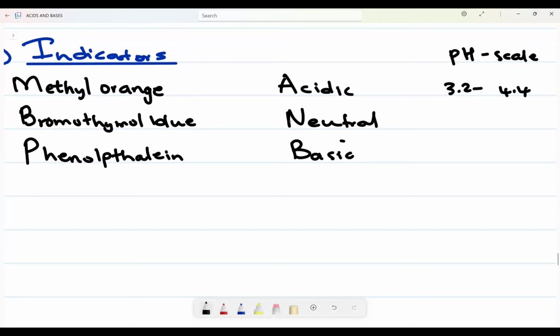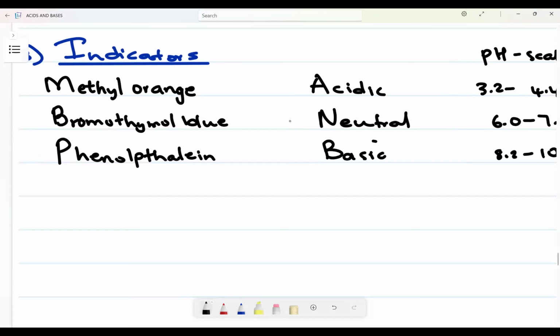Then this one, it is neutral, something like between 6.0 to 7.6. Then this one, 8.2 to 10. You don't need to cram this, okay? What you need to know is that for an acidic solution, we need an indicator called what? Methyl orange. Okay? In acidic solution, we need what? Methyl orange. Why?